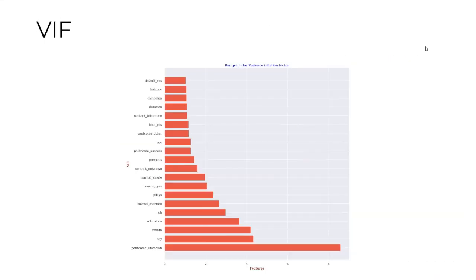Moving on. Here, we have also performed variance inflation factor analysis to identify the multicollinearity among the features in our dataset. A VIF value greater than 5 indicates a high degree of multicollinearity. In our dataset, we have P outcome unknown, which has a VIF value of 8.62. It indicates a significant level of collinearity with other variables. Also, day and month have values around 5, which are 4.33 and 4.21.